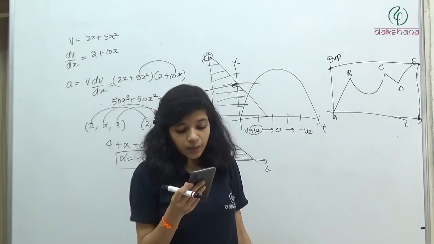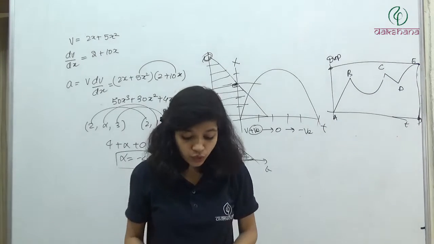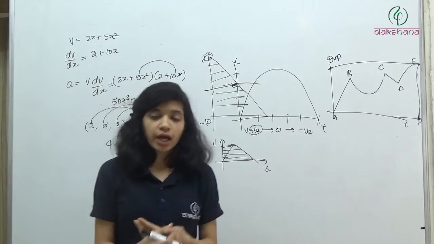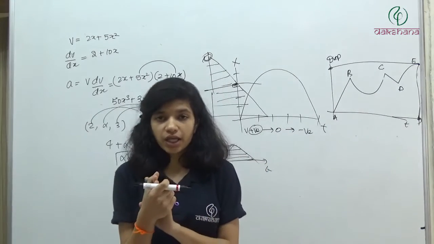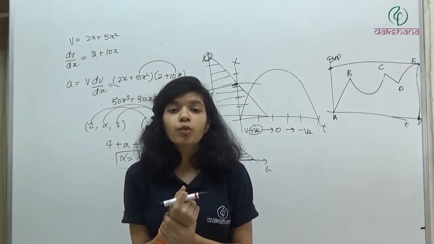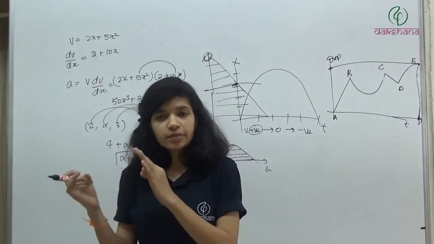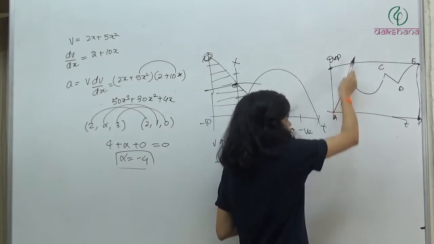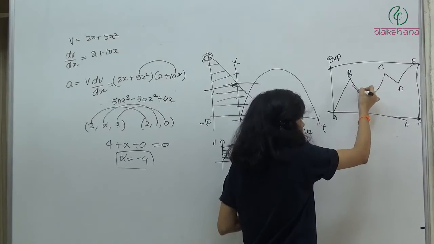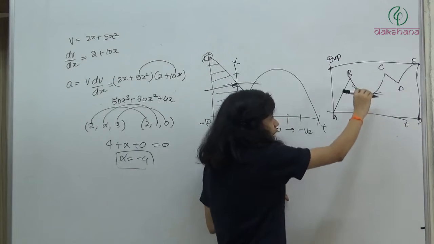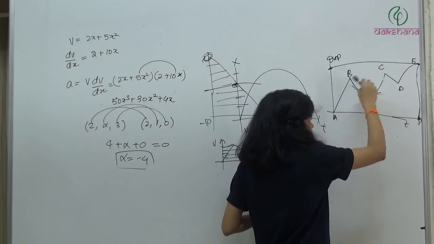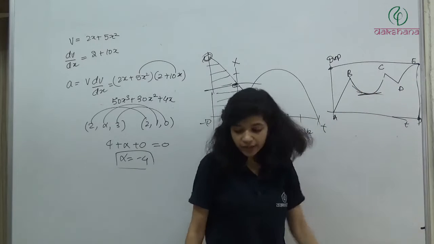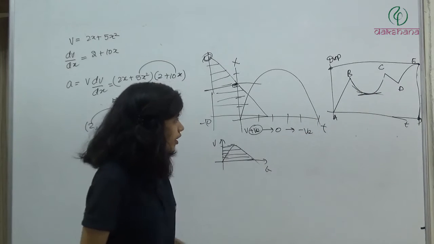The particle has come to rest once. Particle comes to rest मतलब slope of displacement time graph will be 0. अगर आपको displacement time graph से देखना है कि velocity is 0. Velocity 0 कब होगी? When slope of displacement time graph will be 0. Slope कहाँ पे 0 है? यहाँ पे कहीं पे 0 है slope? नहीं, ये तो कुछ positive slope है. यहाँ पे slope has decreased and यहाँ पे slope is 0. यहाँ पे tangent drawn to this curve is parallel to time axis, it means slope is 0. So in interval B to C it has come to rest.